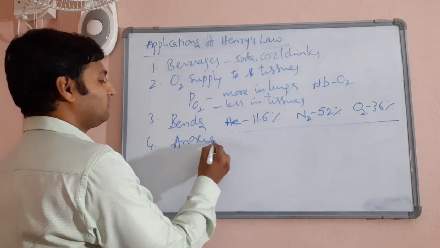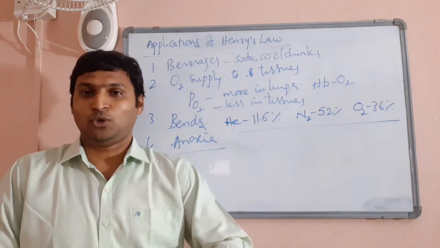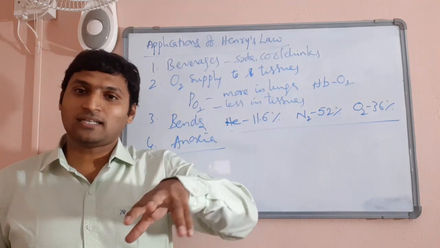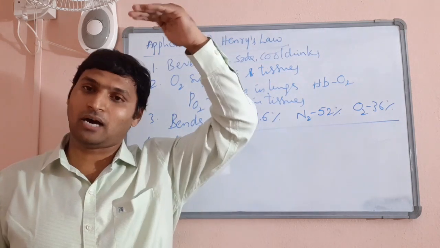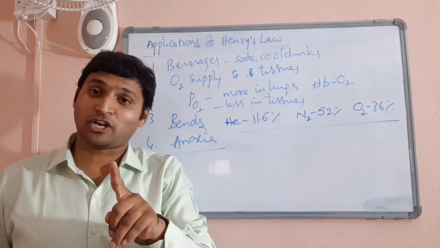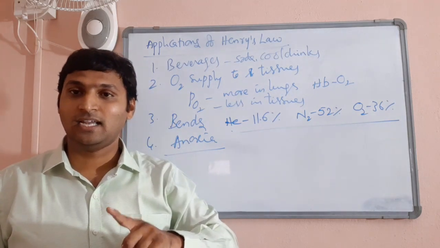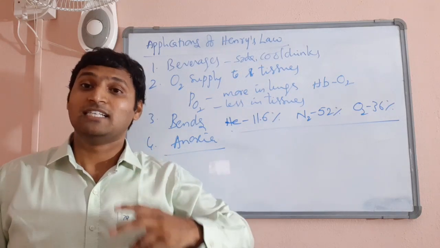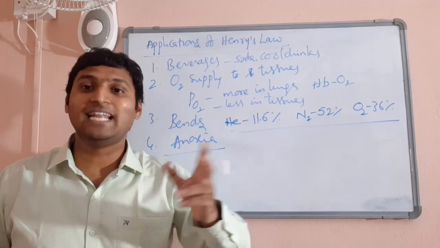Then you have heard of this problem called anoxia. And this problem anoxia is explained based on Henry's law. No resolution, by the way. No remedy, by the way. When mountaineers climb heights, you know very well the height of air column on the peaks of mountains will be very less. As a result, partial pressure of oxygen will be less. Because partial pressure of oxygen is less, what happens? The blood supply will be inactive, cellular activities will be inactive, and people are unable to think properly. They feel giddiness and all.